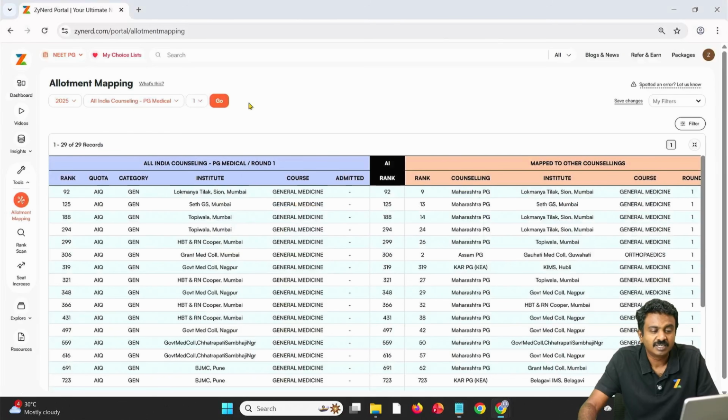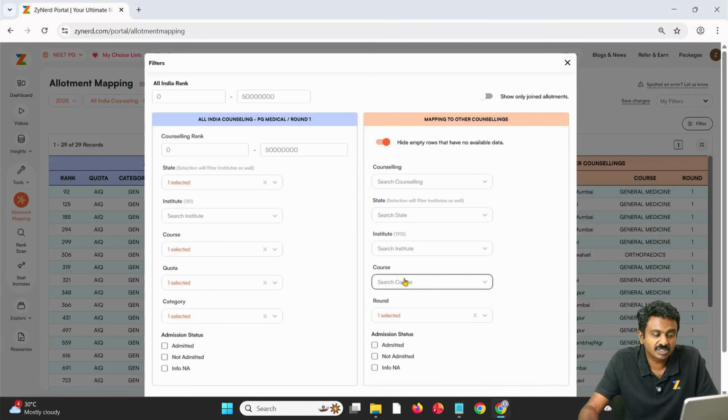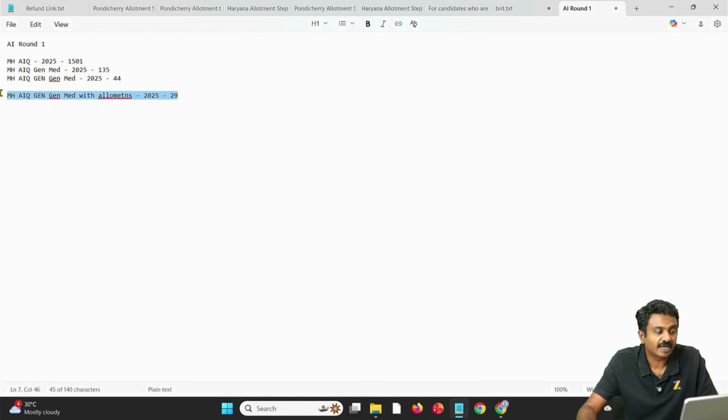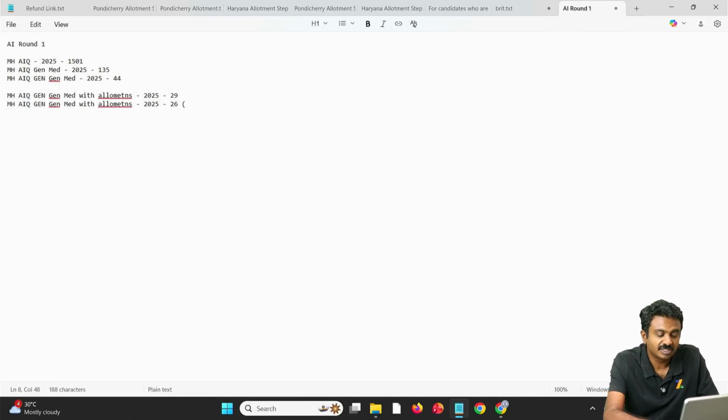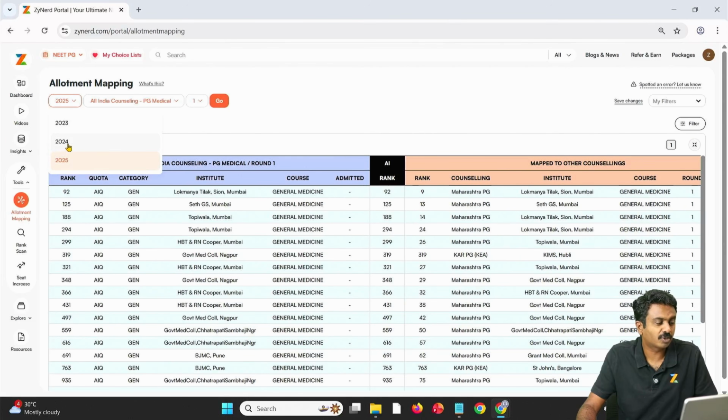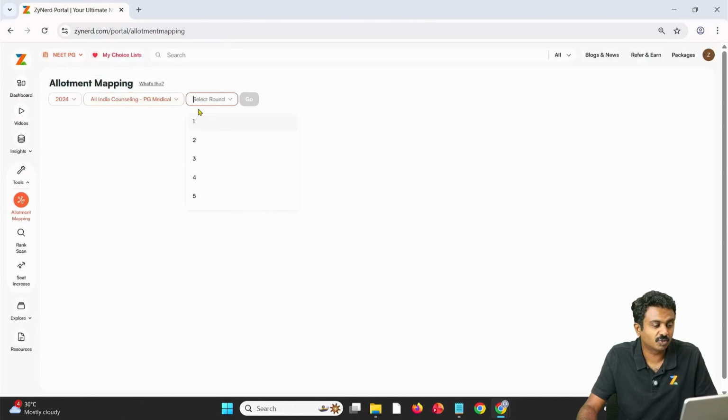Now clear? Now all I can also do is I will need to see clear general medicine preference candidates. So if I filter on that, I'll get another filter of 26 records. These are candidates who put general medicine in both state and All India, who are allotted general medicine in both. So they might make a clear choice. This is one list. Now I can go back to 2024 to see how it happened in 2024.